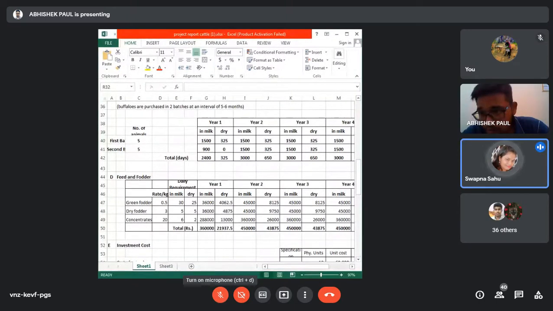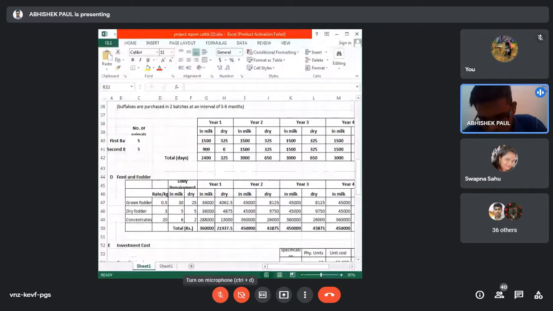Sir, the first year is around 12 lakh. Okay, the first year around 12 lakh, the total amount. Okay. So have you calculated for 20 animals or 10? 20. Okay. So you just calculate for the second year also. Yes, sir.